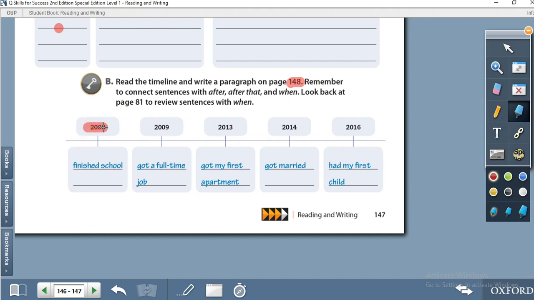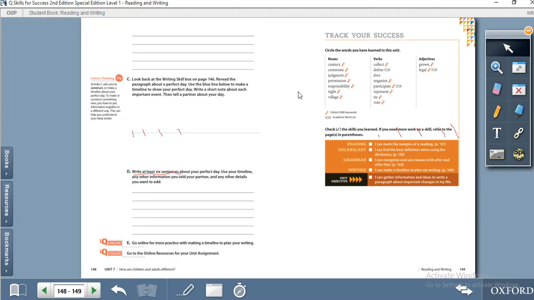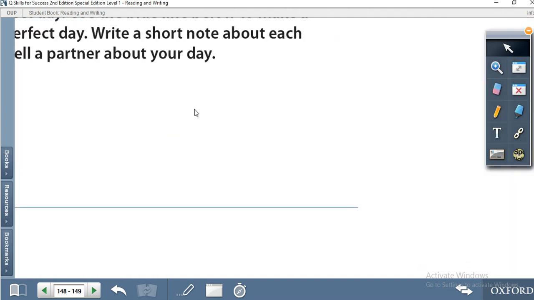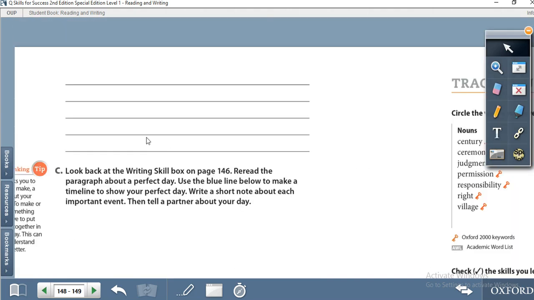2008 finished school. For example, the person finished school in 2008, and then 2009, got a full-time job. 2013 got my first apartment. 2014 got married. 2016 had my first child. Okay, let's move to the next page. If you see here, you have to write a paragraph, right, about the events from the last page. For example, I finished school in 2008.